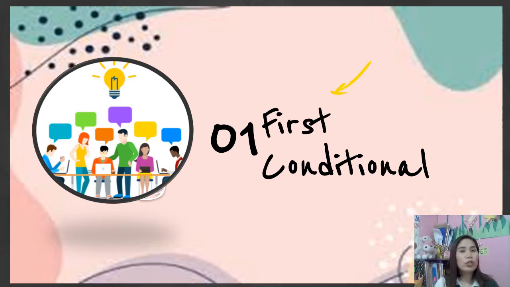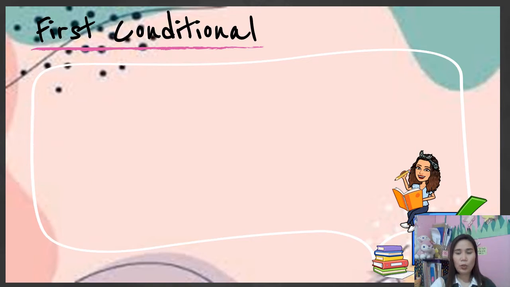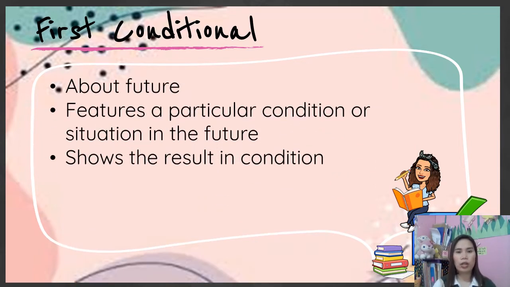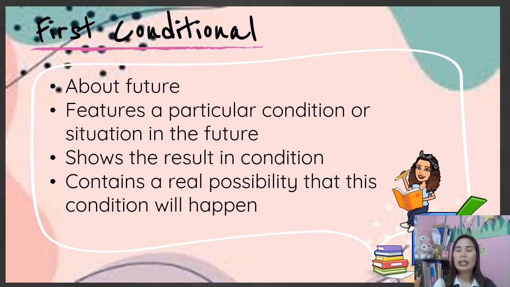Again, the first conditional or the type 1 is used to refer to the present or future where the situation is real, true, fact. So here is the first conditional. It is about the future. It features a particular condition or situation in the future. It shows the result in condition. And it contains a real possibility that this condition will happen.